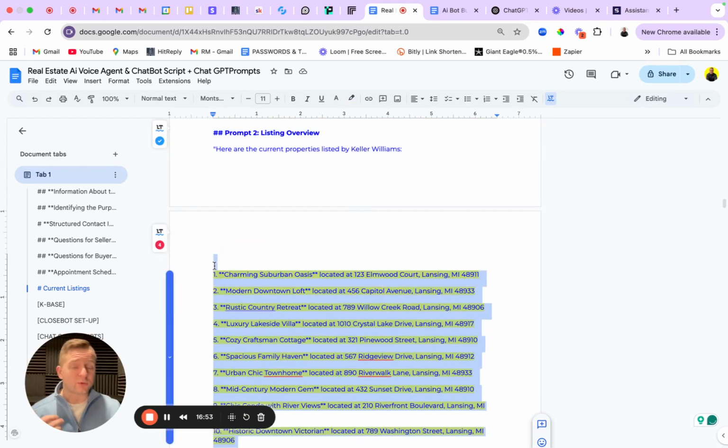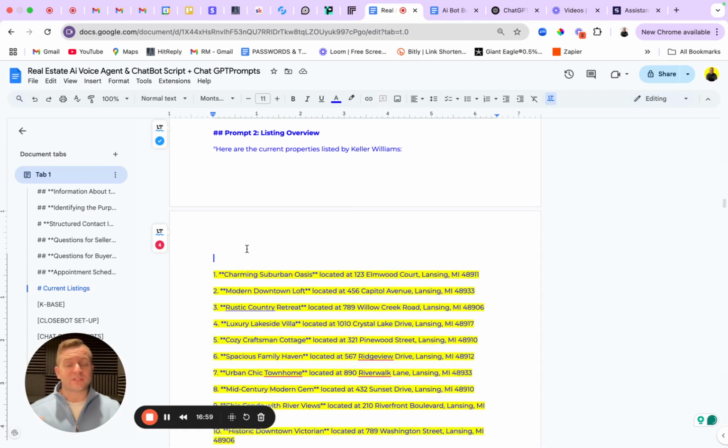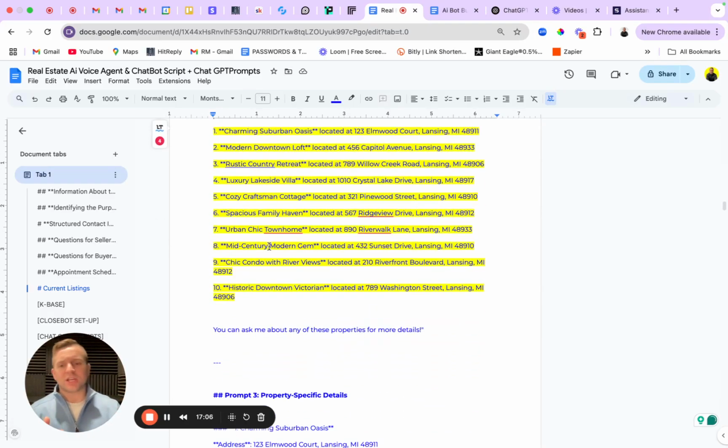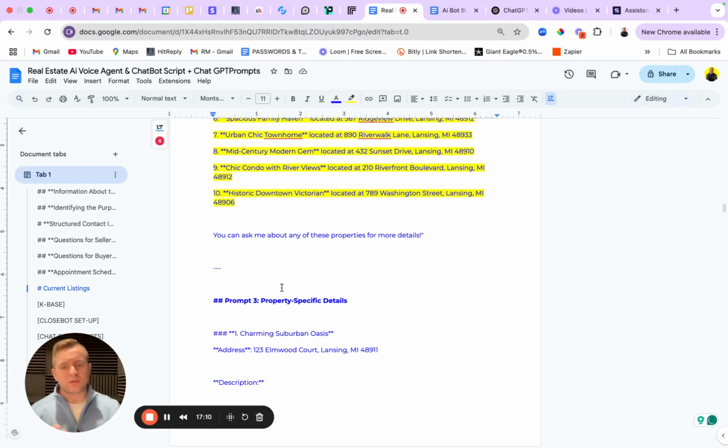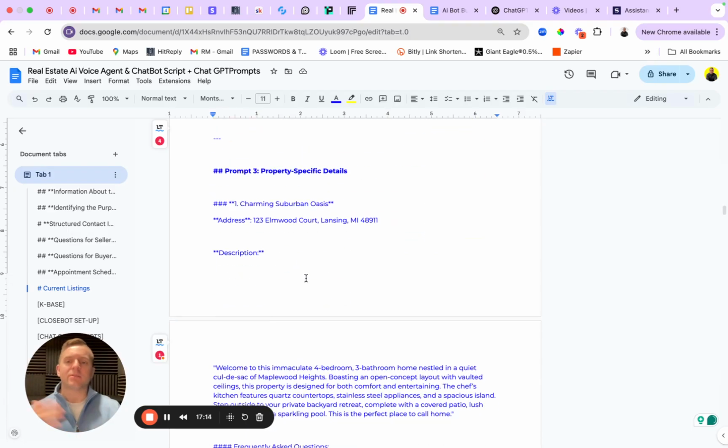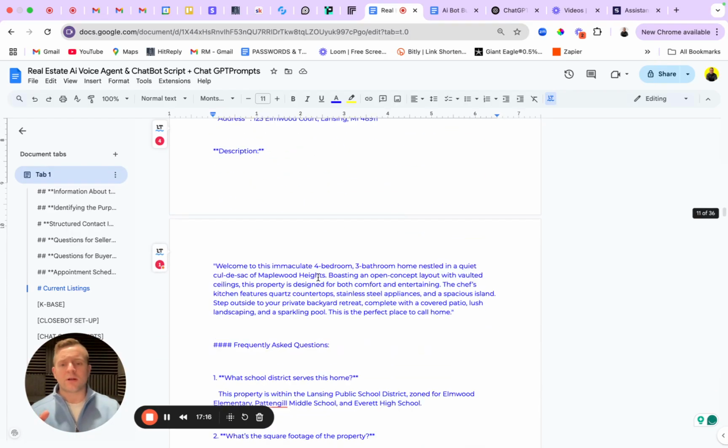You could build this in the prompt, or you could put this in the knowledge base, or you could do API integration, so it's connecting real time with whatever your CRM is. That way, if something sells or it's taken out of there, it can pull it real time, and you're not worrying about hopping in here and changing things. But if you're a smaller agent, you can make this work very easily. You could update this in minutes with the prompt, refresh it, and then now it's going to act differently for the very next phone call.